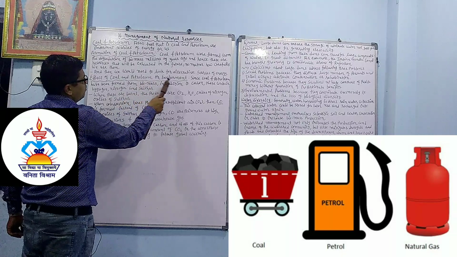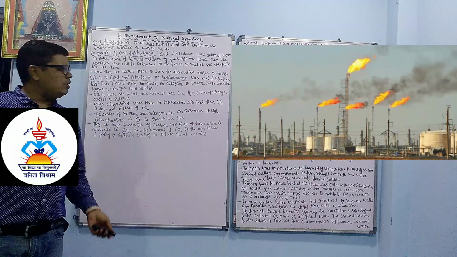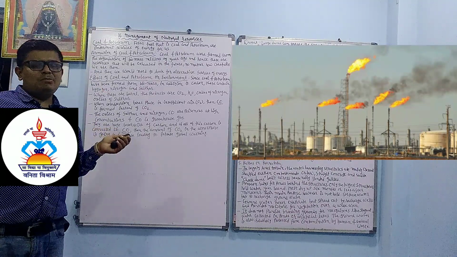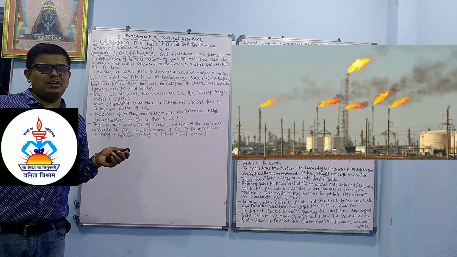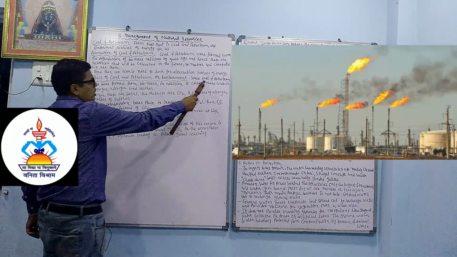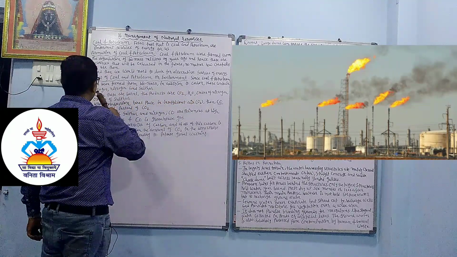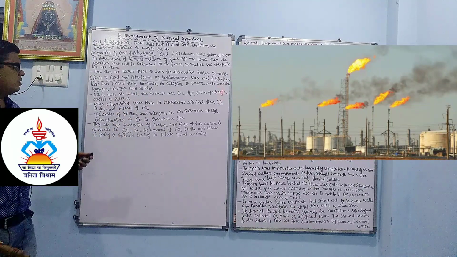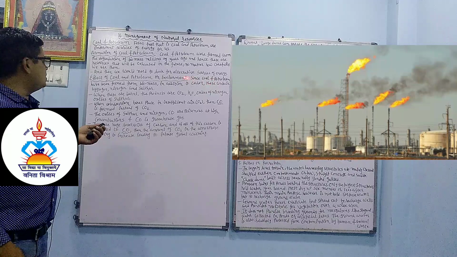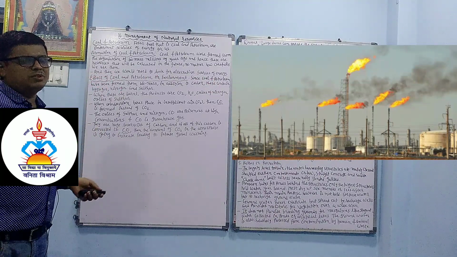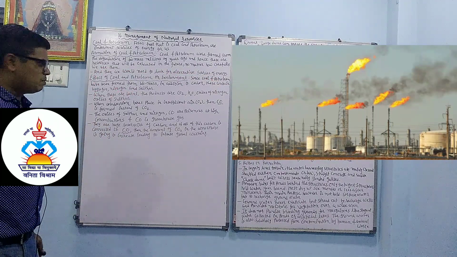Effect of coal and petroleum on the environment: they have an adverse effect. Many petroleum products, when they burn, produce greenhouse gases like carbon monoxide, carbon dioxide and sulfur dioxide. Since coal and petroleum have been formed from biomass, in addition to carbon, these contain what? Hydrogen, nitrogen and sulfur. So not only carbon is present; hydrogen, nitrogen and sulfur are also present.